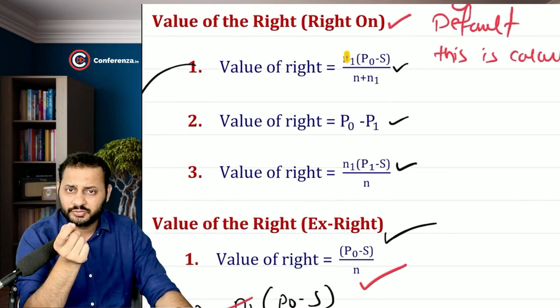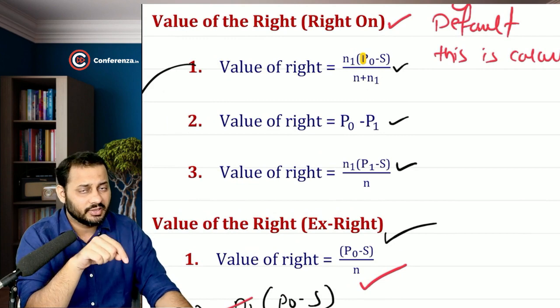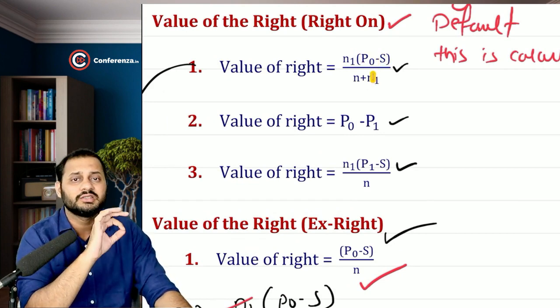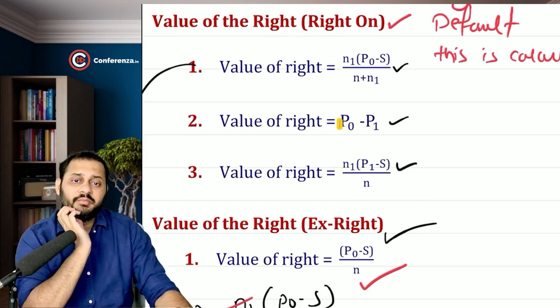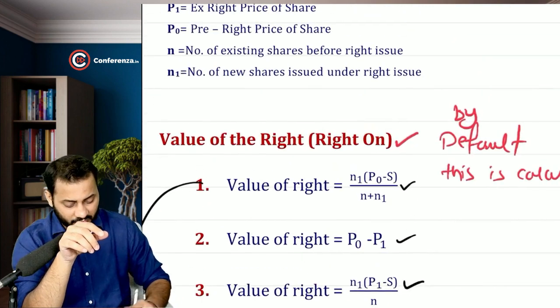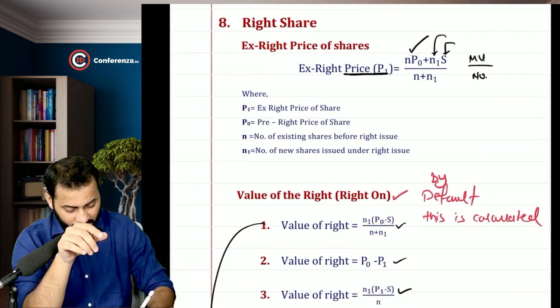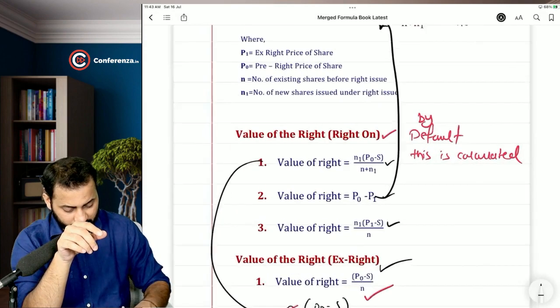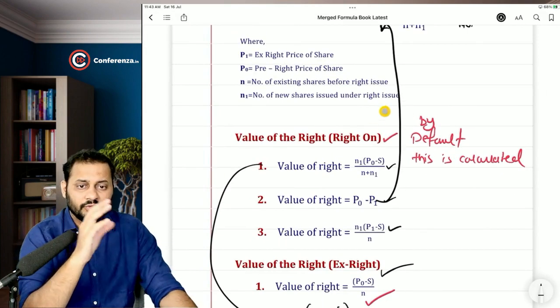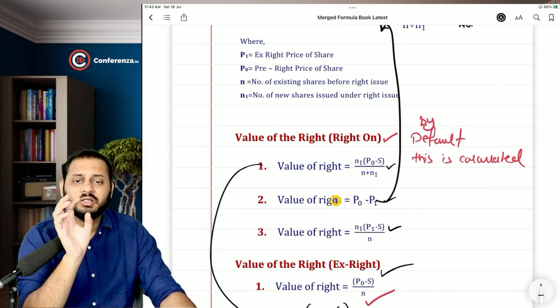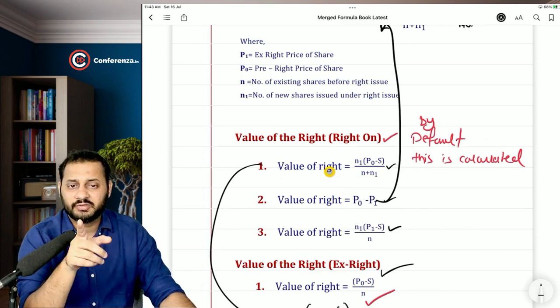N1 is the number of new shares, in bracket P0 is the current market price, minus S is the subscription price, divided by N plus N1, the total number of shares. Or P0 minus P1. P0 is the current market price, P1 is the price that has been calculated from this formula, right? So the old market price and the new market price, the difference between both of them will be value of the right per share.